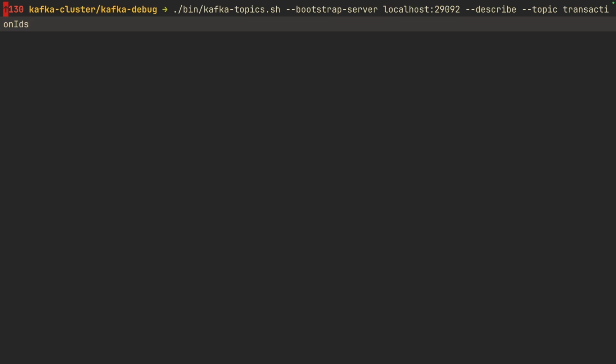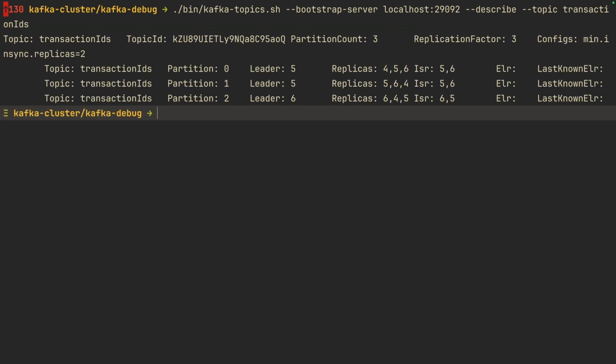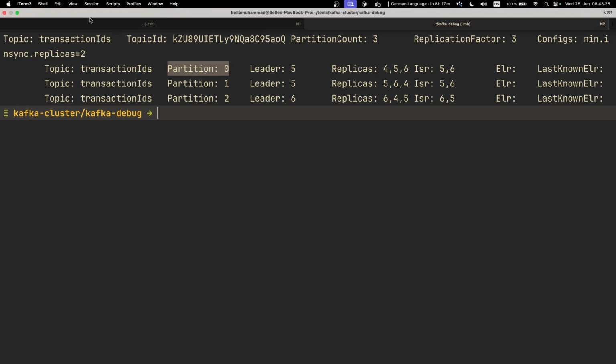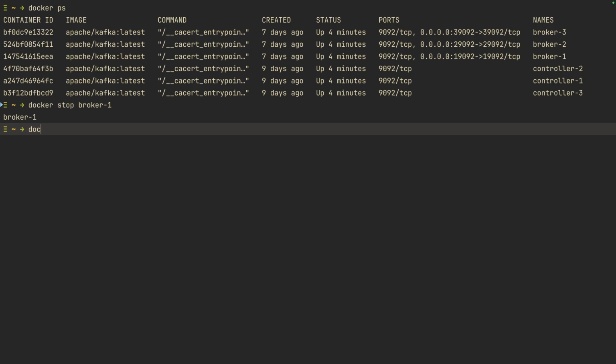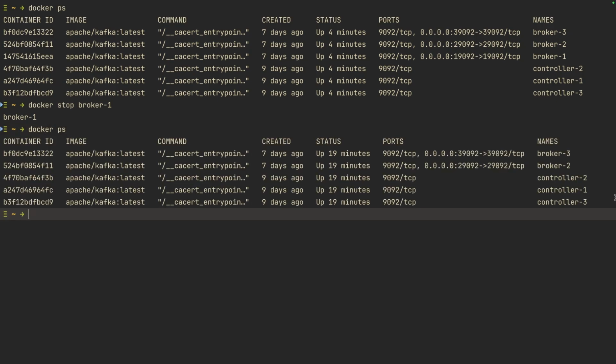Then using the describe command, we are asking Kafka. So now you can see node 5 is the leader of the new partition. And if we come back here and also ask Docker to see how many brokers we have, you can see we only have broker 2 and broker 3 running. Let us now verify how many messages actually made it to the topic. Remember, with acks 0, retries 0, message loss is expected.